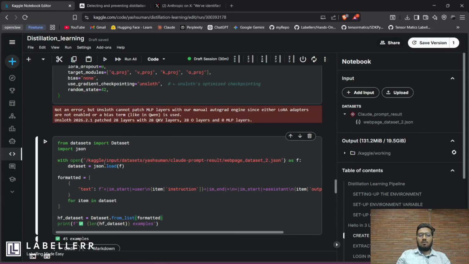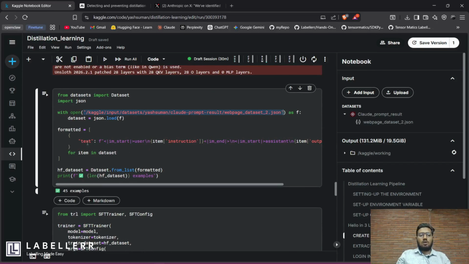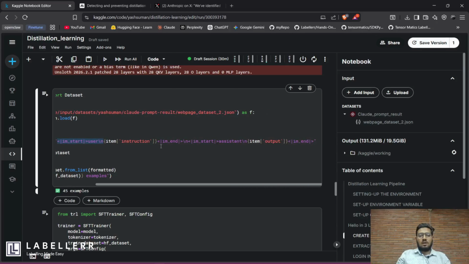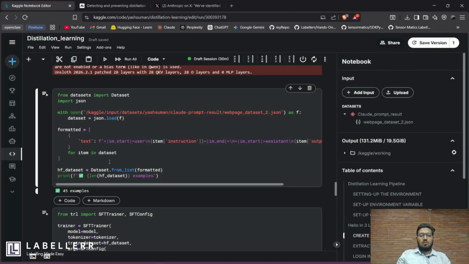Now you just have to load your dataset. You have to give the part of the dataset with your Claude responses. Here is the part, this is JSON, and to train your Qwen model, you first have to structure it in a specific manner. You have to use these tags: first the instruction, which is the prompt you have given, then the response, which is the output you will get, and at the end you will close it with IM end.